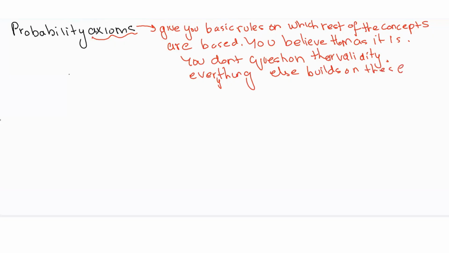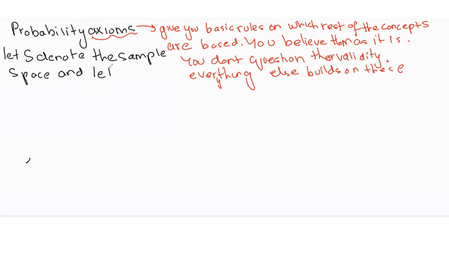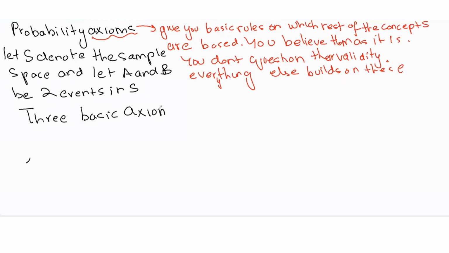When we look at the three probability axioms, this is what's going to form the basis of the rest of the probability theory. We're going to believe them as is. We won't question the validity. So now let S denote the sample space, and let A and B be two events in S. We look at three basic axioms on the basis of which the rest of the concepts are based.